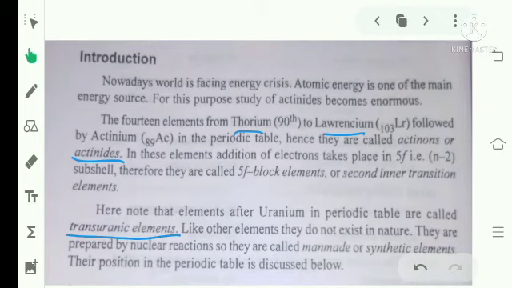So, in the introductory part, the actinides contain 14 elements. The first element is thorium and the last element is lawrencium. They are called actinides. The elements after uranium in the periodic table are called transuranic elements. Some transuranic elements exist in nature, but some are prepared by nuclear reactions, so they are called man-made or synthetic elements.